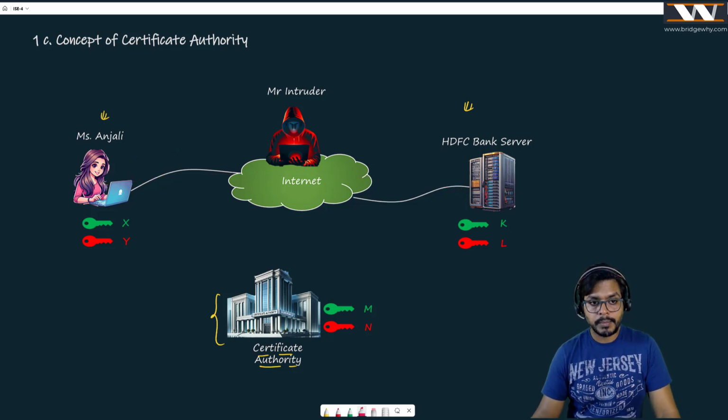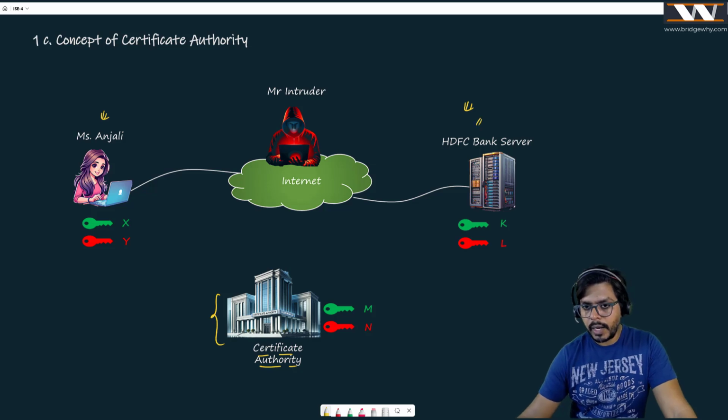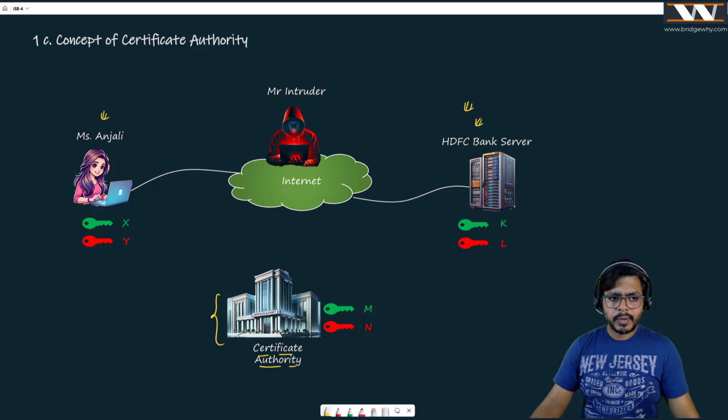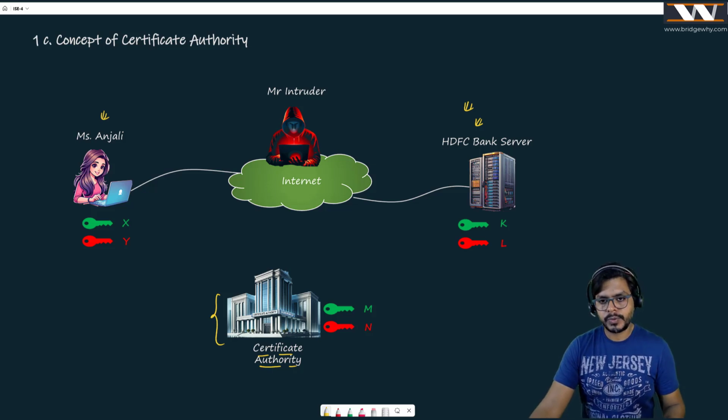Now we need somebody who can certify that you are the correct HDFC Bank, not an intruder. HDFC Bank server is on the internet, Anjali is on the internet, and Anjali wants to do a financial transaction of maybe 10 lakh rupees, which is a huge transaction, right?